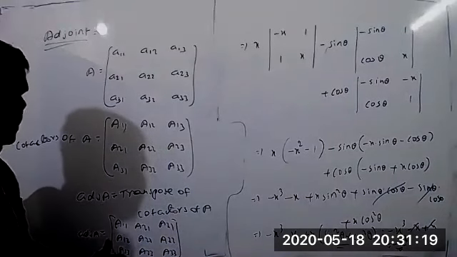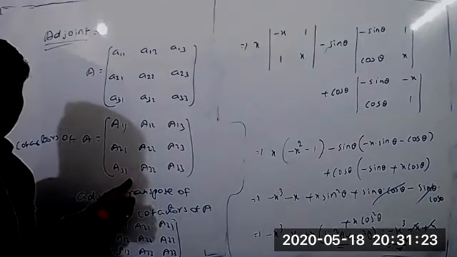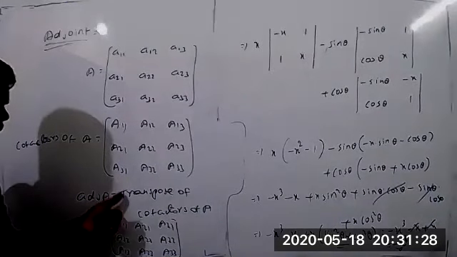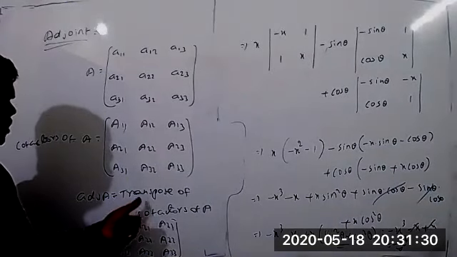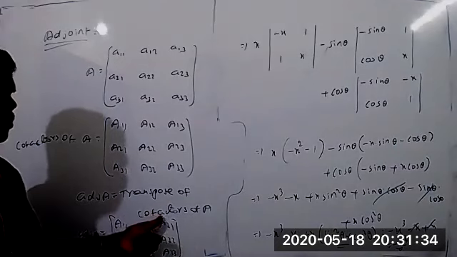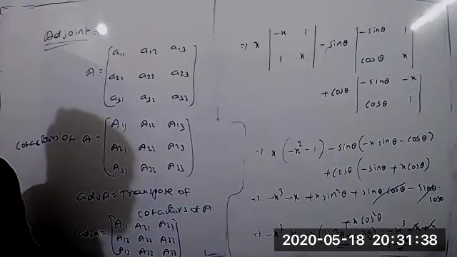Later we take the transpose of this matrix. That is what we call adjoint A: the transpose of the cofactors of A is called the adjoint matrix.